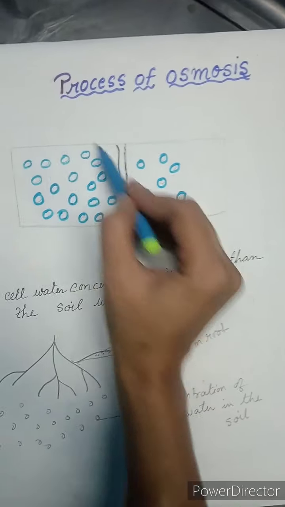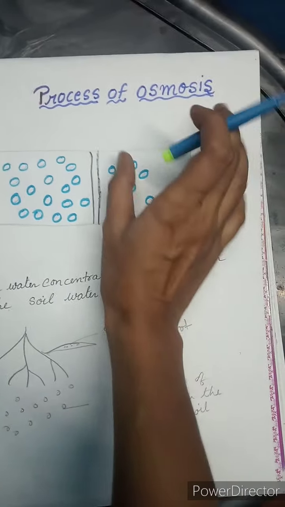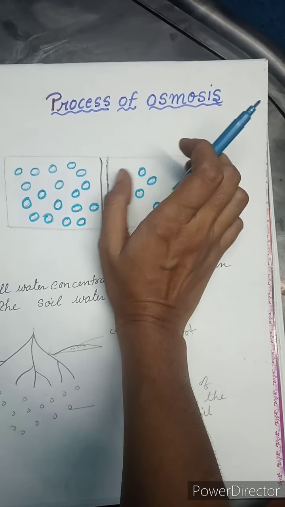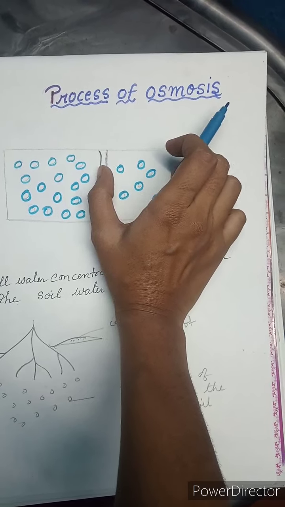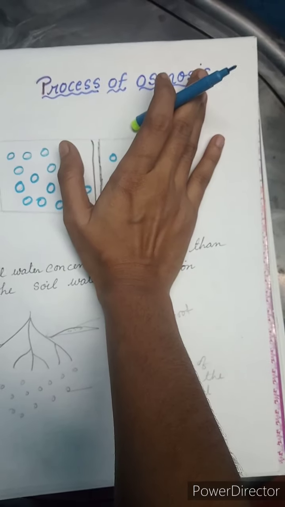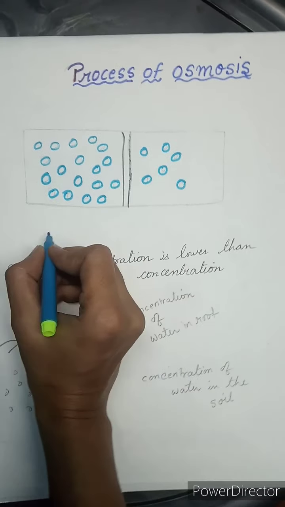These are the water molecules on one side and these are also the water molecules on the other side. Osmosis is a process in which water molecules move from one place to the other, from higher concentration